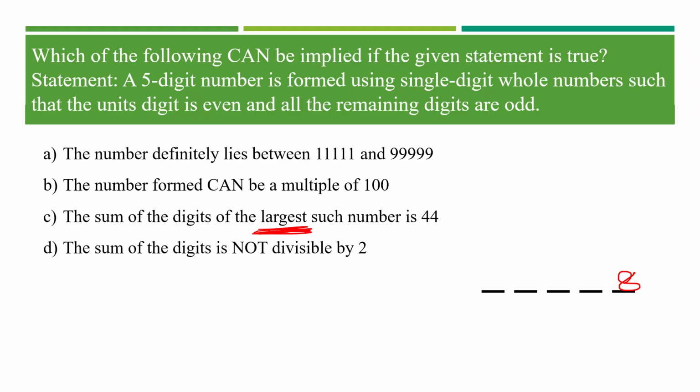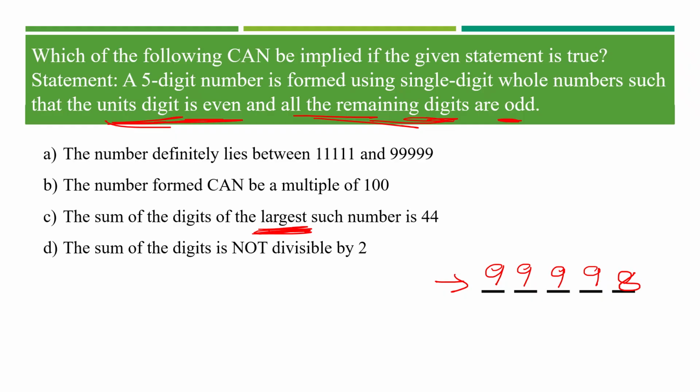And all other digits need to be odd. Since they are odd, let me go with the largest odd number, which is 9999. So this is the largest number which can satisfy the given condition.